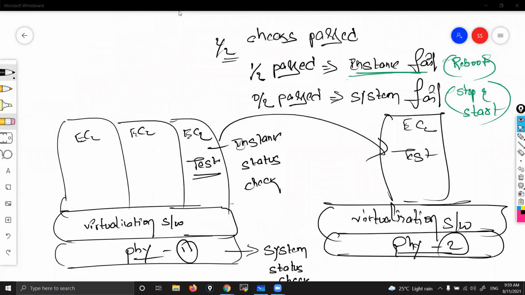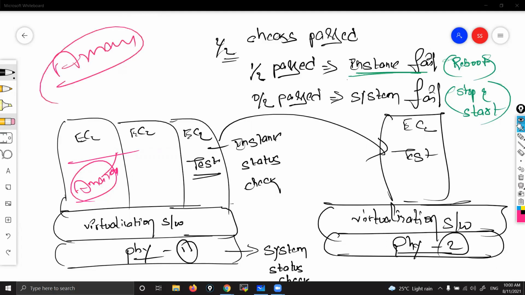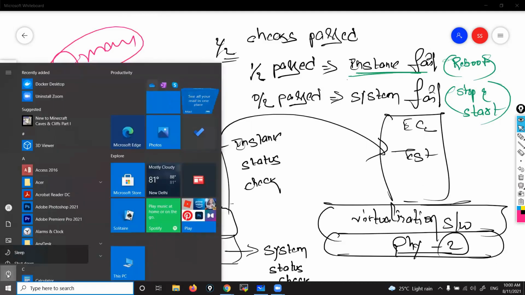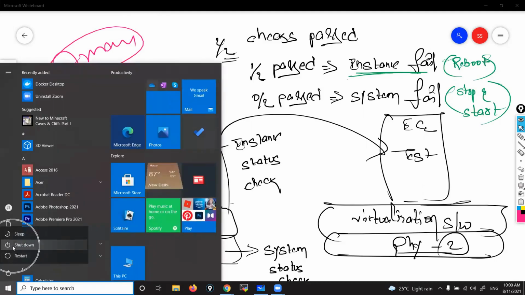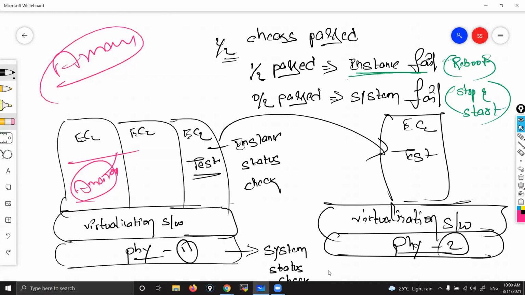Sai, this is the reason we need to run yum -y update on our EC2, because whatever Amazon Linux we are taking, the OS-related updates will be sent by Amazon every now and then. Just like in Windows, sometimes when you click here you see update and shutdown, update and restart. These are updates sent by that company, Amazon, to your OS.